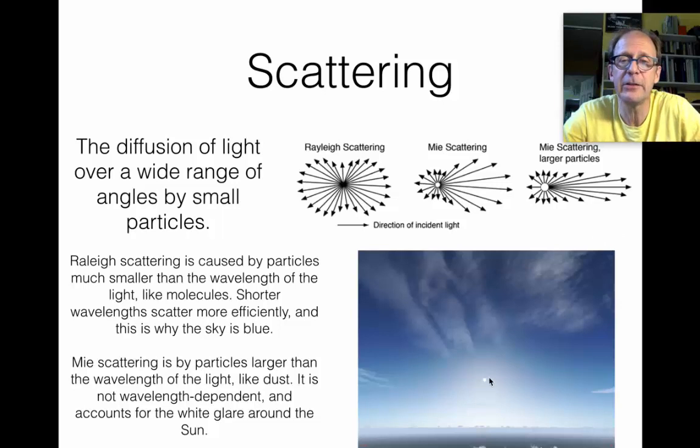So again, back to this picture, we're looking at the sun. Around the sun, there is a large patch of sky that is not blue. It's white, and it's white from Mie scattered light from the sunlight that is scattered in the forward direction, all wavelengths, in a patch around the sun.